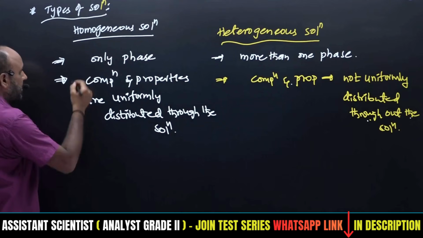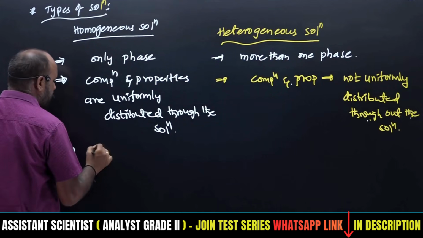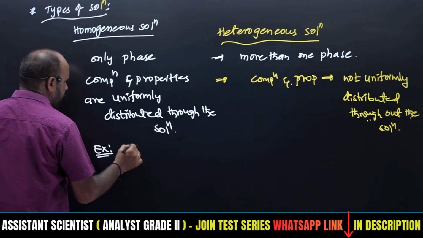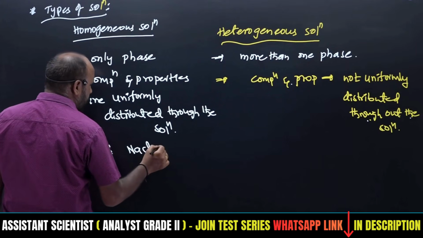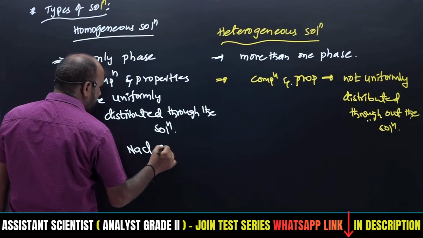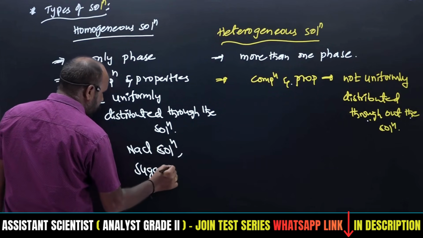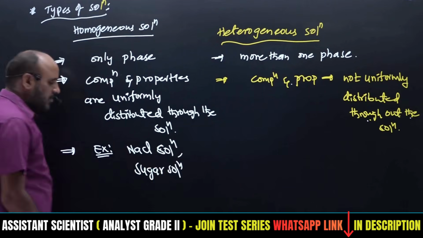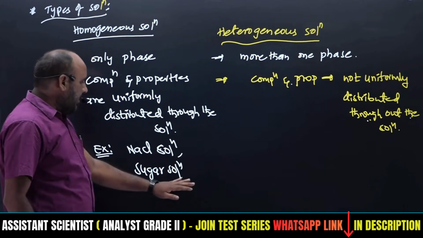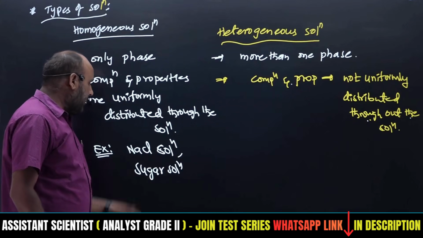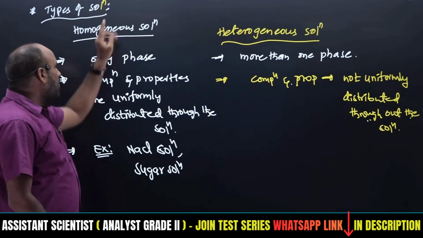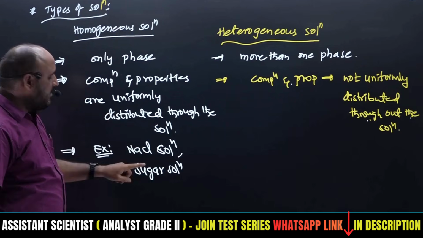Consider examples of homogeneous solutions. Simply adding NaCl to water gives an NaCl solution, or adding some amount of sugar to water makes a sugar solution. These become homogeneous, consisting of only one phase, the liquid phase.